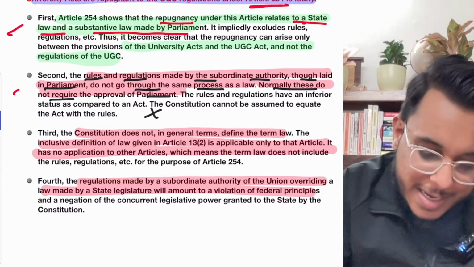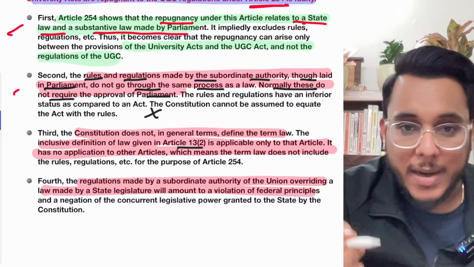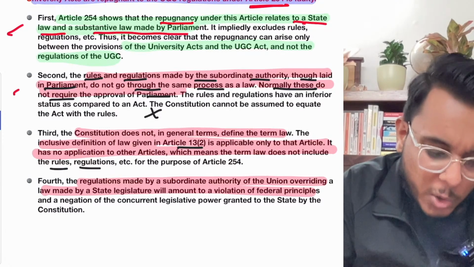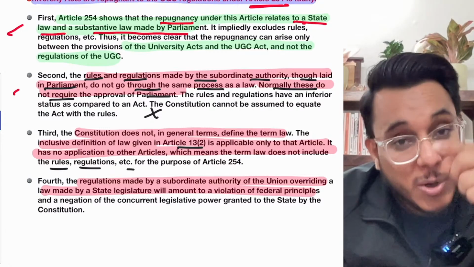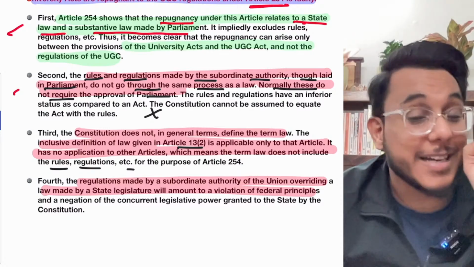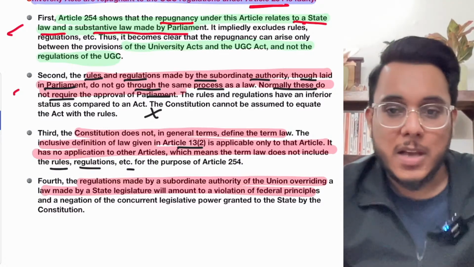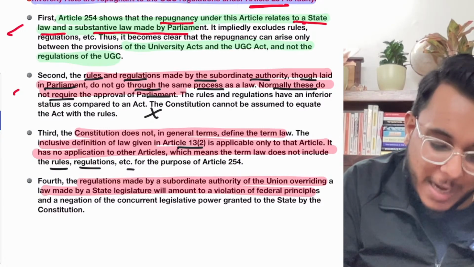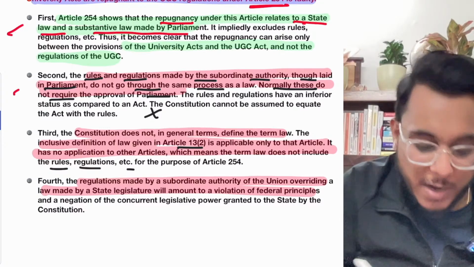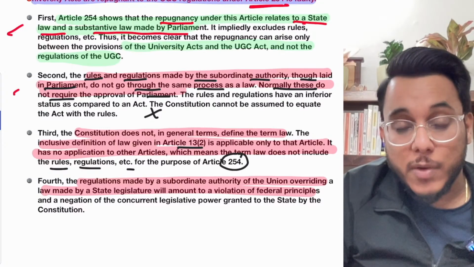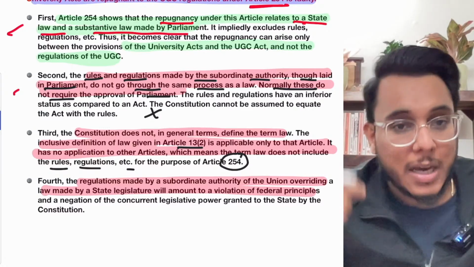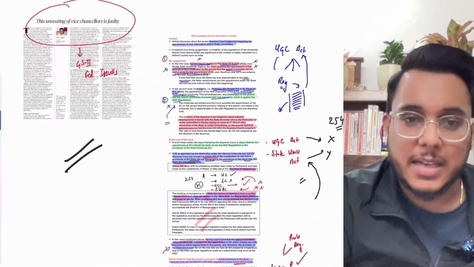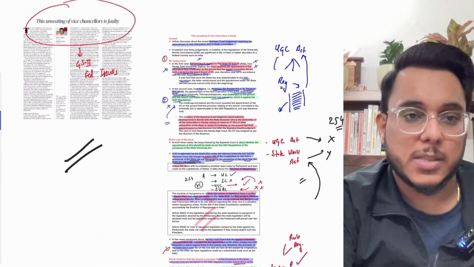That is something. Article 13, clause 2, fine, it provides that the law will include rules, regulations, etc. But that is only for the scope of Article 13 only. Okay, the inclusive definition of law given there is applicable only to that article. It is not applied to others. So when we talk about Article 254, within Article 254, we cannot say that the law will include the rules and regulations. So this is something that has happened. So therefore, the article is saying that the state laws will be more supreme in this particular direction.